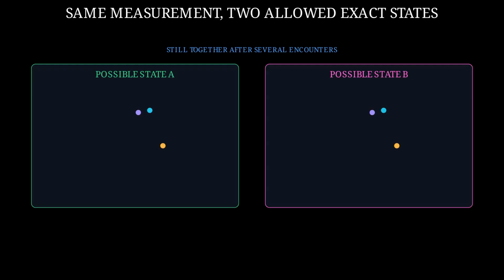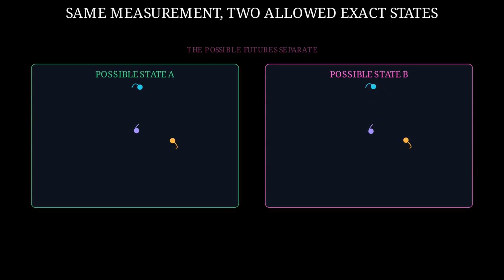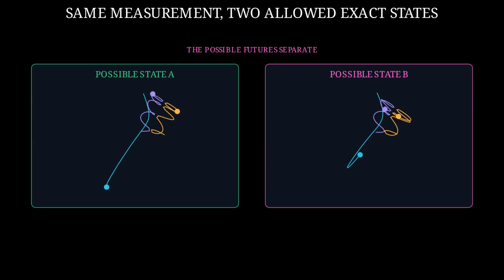At this scale, their configurations are still visually identical. Each panel uses the same world scale, the same three masses, and the same gravitational equations. Now let both calculations pass through another close encounter. Their paths first separate slightly. The next gravitational interactions act on those new separations. Soon the two allowed futures no longer describe the same configuration.